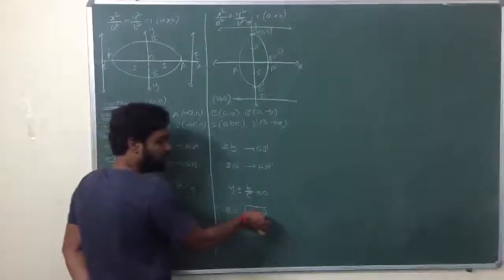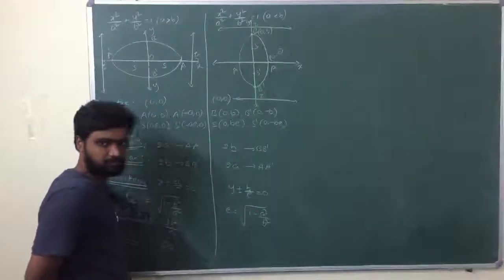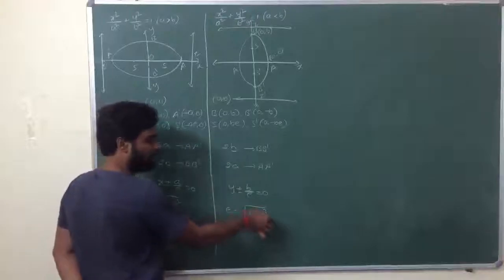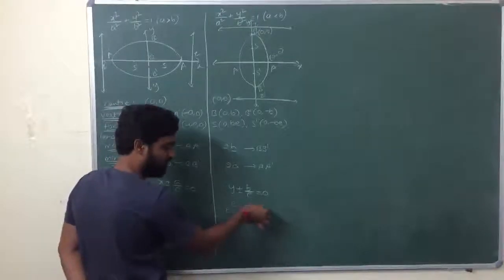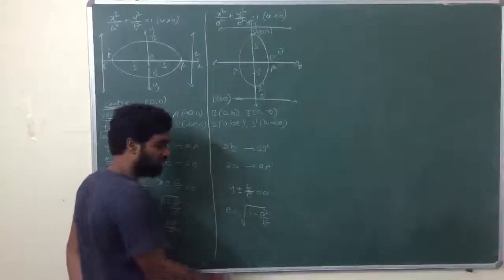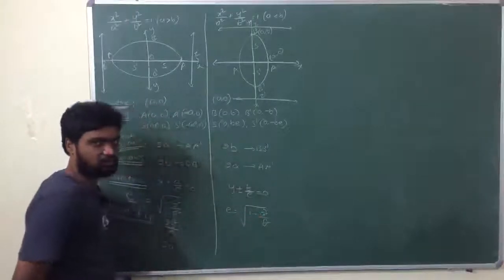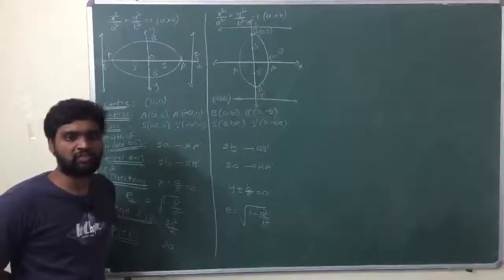Now what happens if a is greater than b? Then a by b will be greater than 1, and 1 minus a number greater than 1 gives a negative value inside the square root, which is not possible.